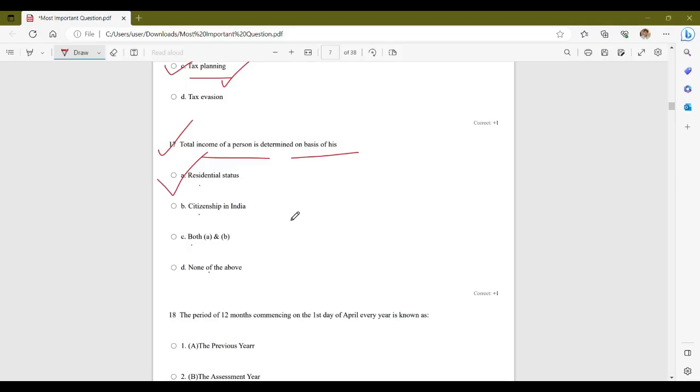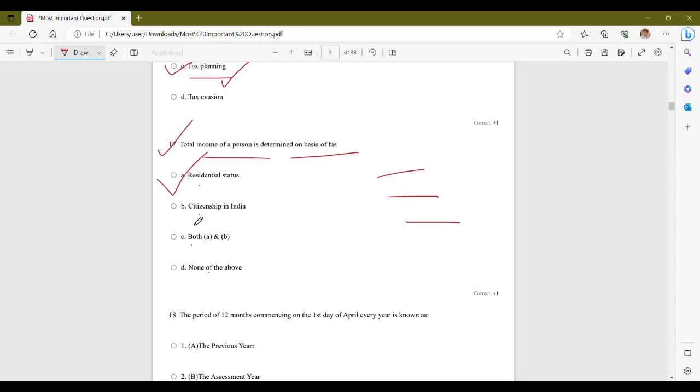Now, the total income of a person is determined based on the residential status for income tax purpose. Now, the Income Tax Act in India categorizes individuals into different residential categories such as resident, non-resident, or resident but not ordinary resident. Now, the residential status is determined by considering factors such as duration of stay in India during a financial year, number of days stayed in India over a specified period, and other relevant criteria.